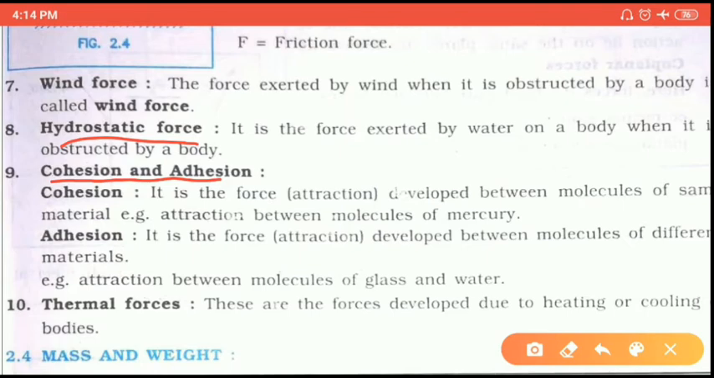Okay, now the types of forces: cohesion and adhesion forces. Cohesion force is the force of attraction developed between the same molecules of a material. It's called the cohesion force. Cohesion force means the attraction force between the same type of molecules is called the cohesion force. And adhesion force means the attraction force between different molecules. What will it be called?